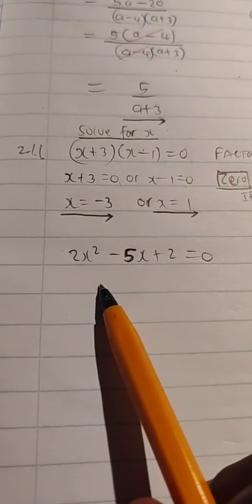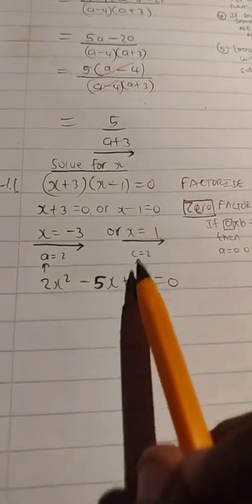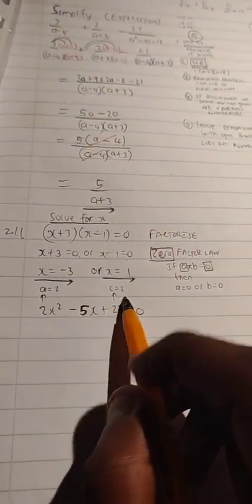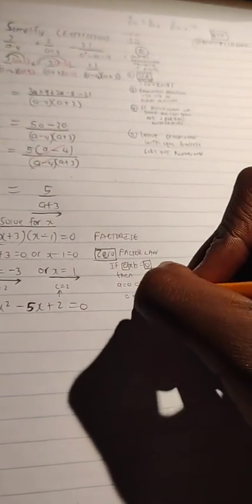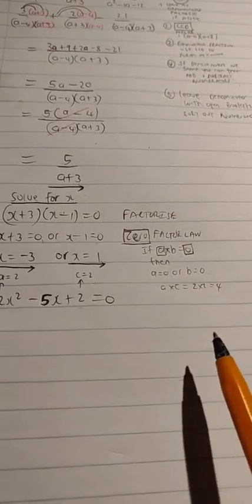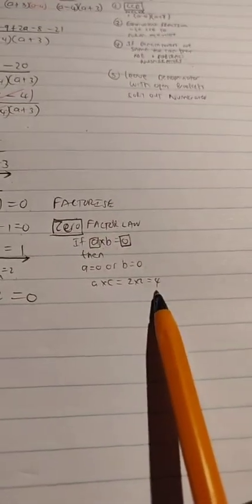Remember the AC method, where you take the coefficient of x squared, which is basically a here, which is 2, and then you multiply it with the constant term, which is c, which is also positive 2. So you take this positive 2 and that 2 and you multiply them together. So a times c, which is 2 times 2, gives you 4.